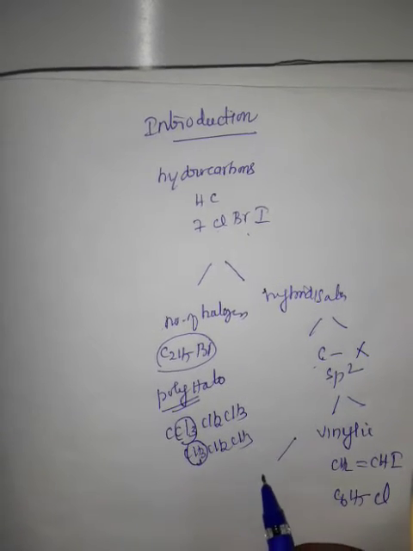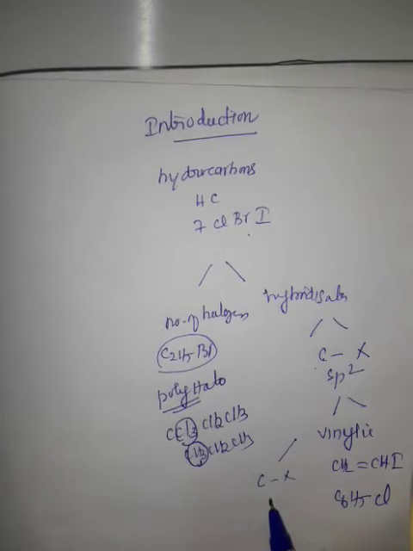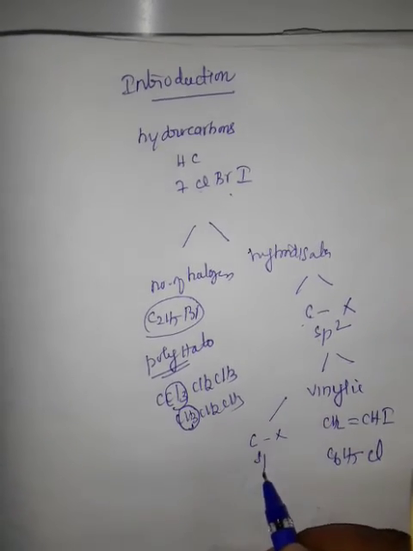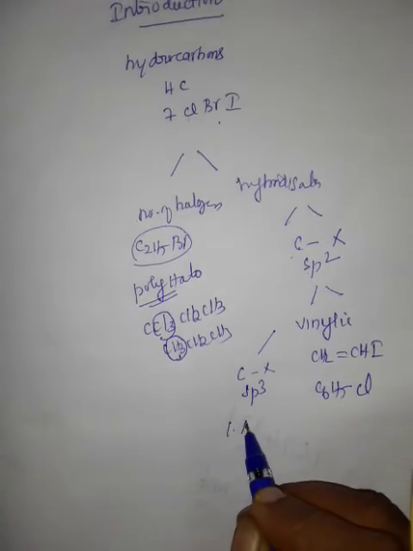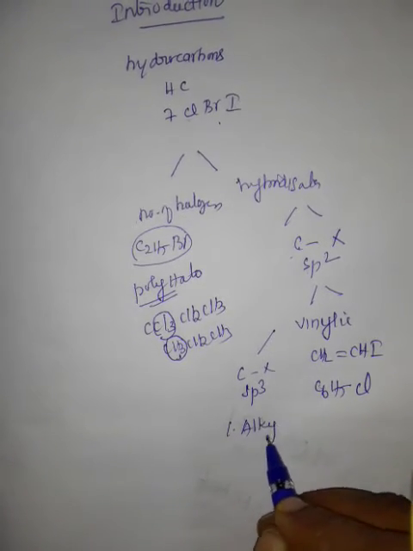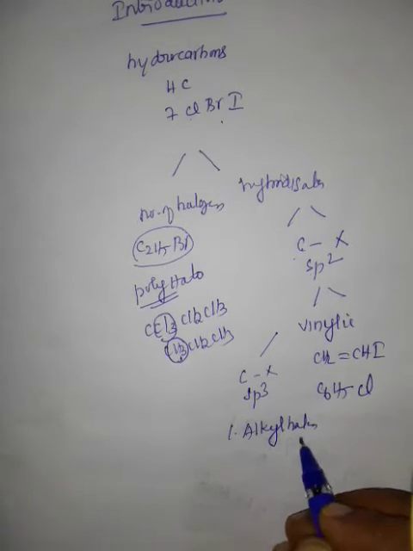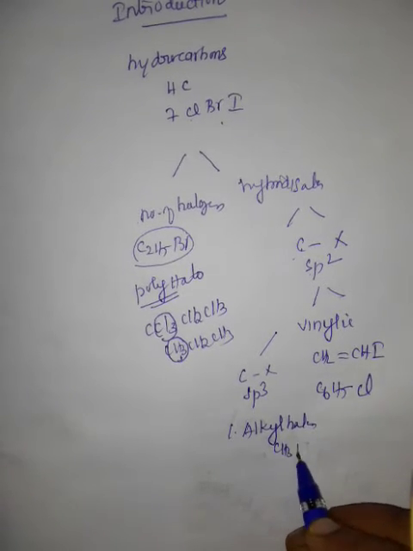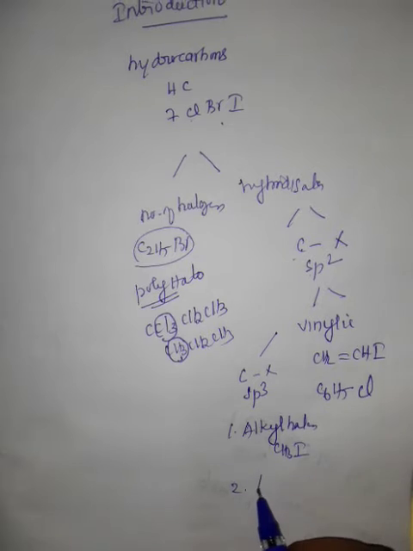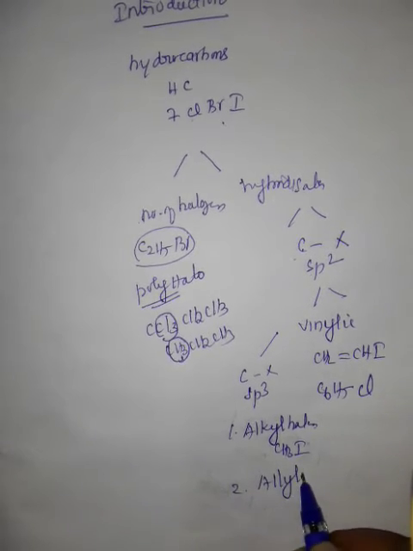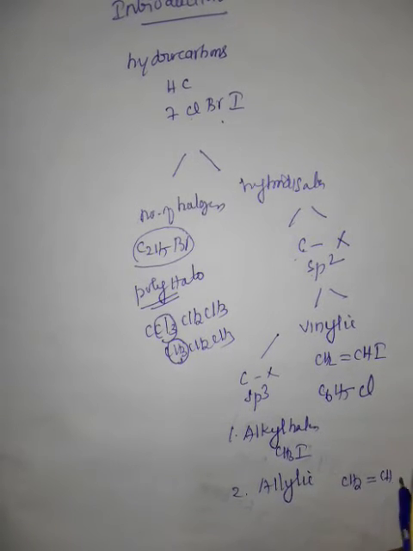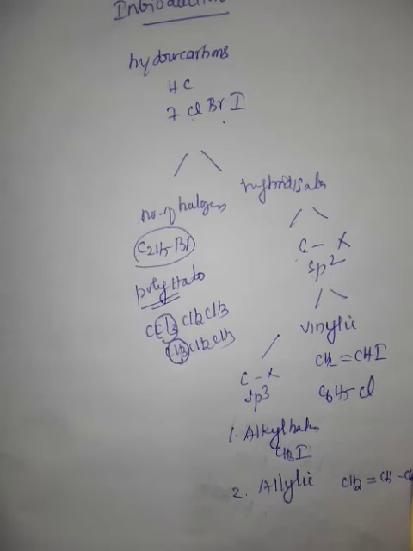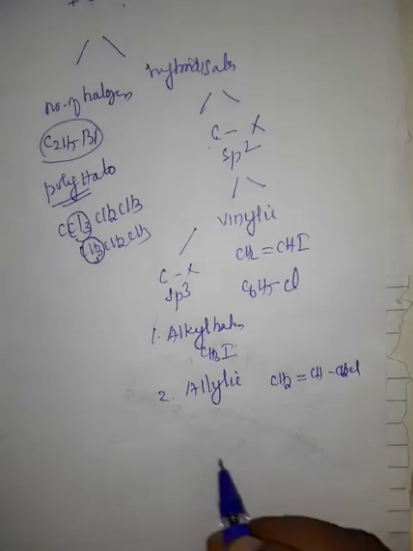Another division, carbon C-X bond, that is carbon is sp3 hybridized. That is number one, alkyl halide, for example, iodomethane. Number two, allylic halide. For example, allyl chloride CH2 double bond CH, single bond CH2Cl.